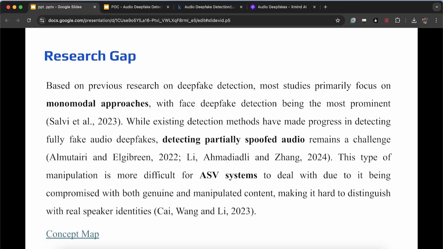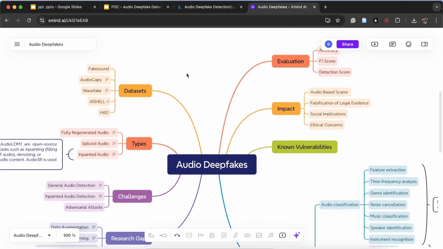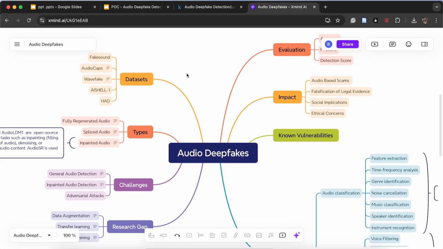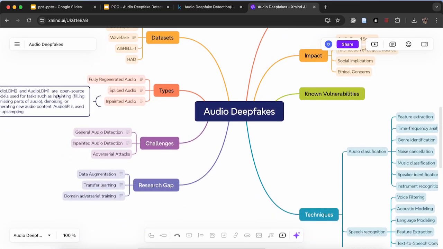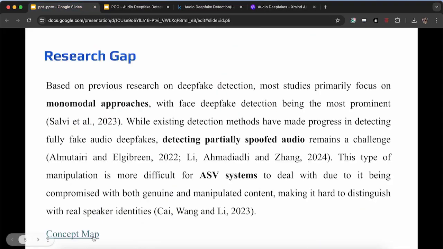I will show you my concept map. I went through the literature and made this. When it comes to audio deepfakes, they impact audio-based scams, social implications, and ethical concerns. These are the types and challenges. This link is here if anyone wants to access it.